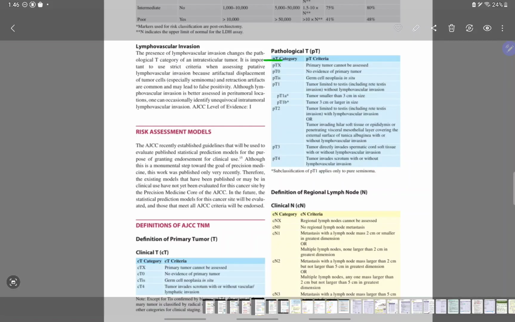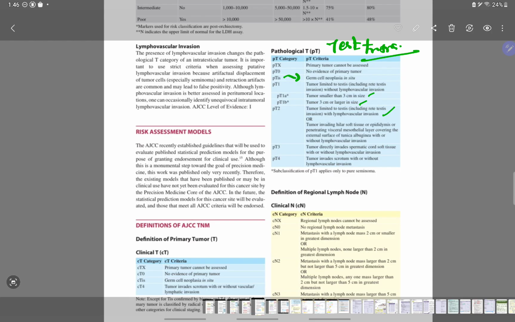So here the TX is the primary tumor cannot be assessed, in testicular tumors. T0 has no evidence of primary tumor. Tis is germ cell neoplasia in situ. T1a tumor smaller than 3 cm in size. T1b 3 cm or larger. T2 tumor limited to testis with lymphovascular invasion present.